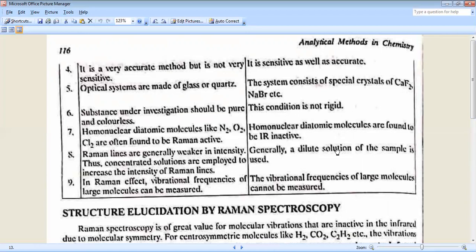In IR, generally, dilute solutions of the sample are used. In Raman spectra, the vibrational frequency of a large molecule can be measured, and in IR, the vibrational frequency of a large molecule cannot be measured.